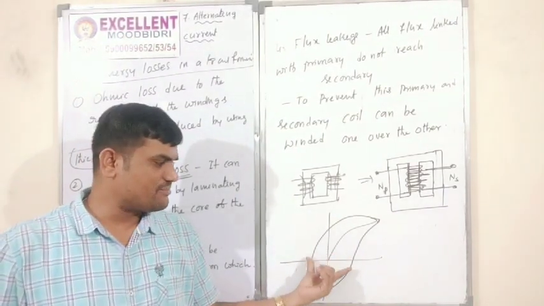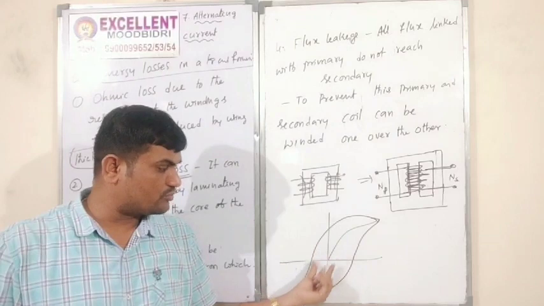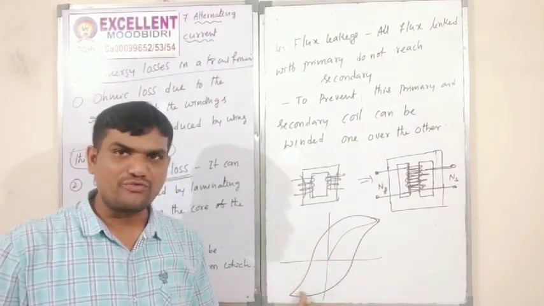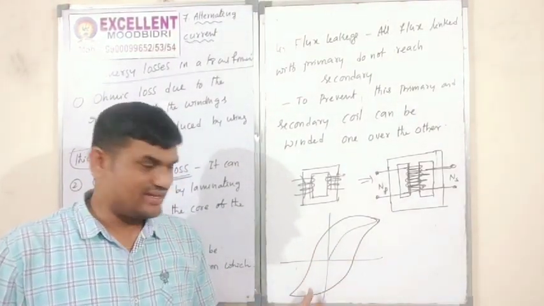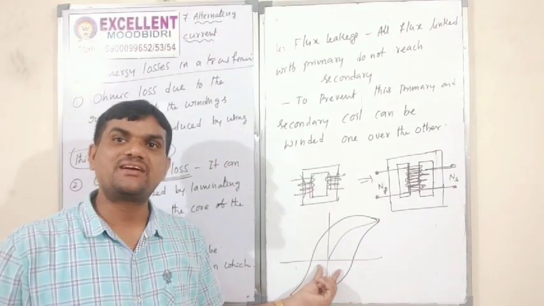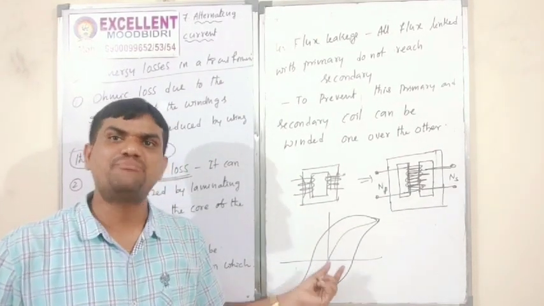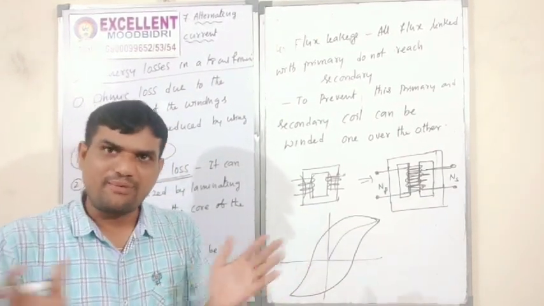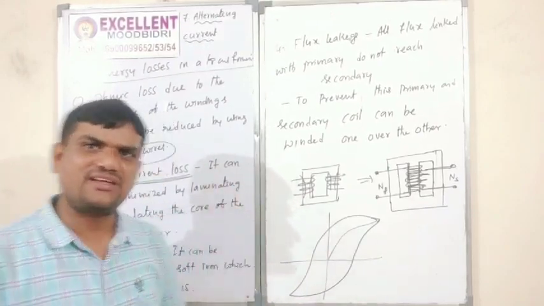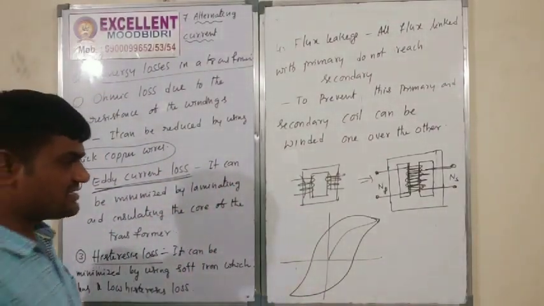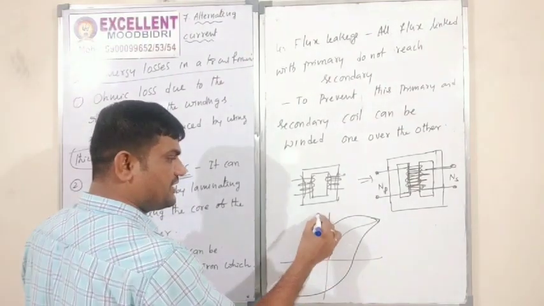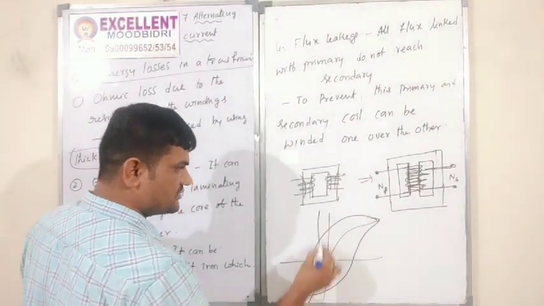For the magnetic material, this loop area will be more. Correct? In that case, what happened? Magnetic power can be reduced. Now I want to increase the magnetic power. That means this hysteresis loop can be reduced this much only.